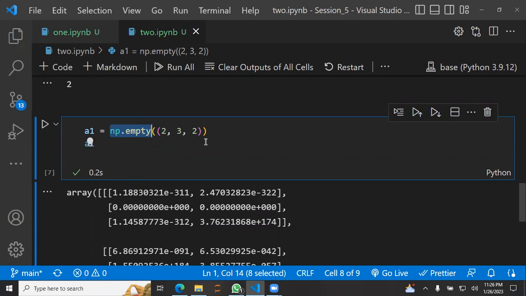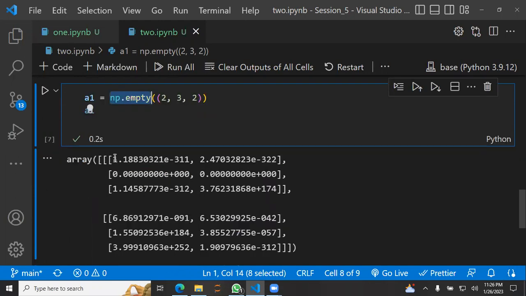What it does is it goes into the RAM, and obviously a computer stores everything in binary form, 0s and 1s.